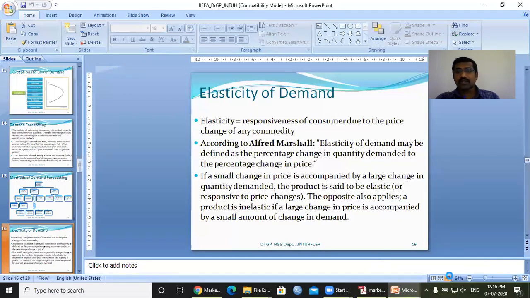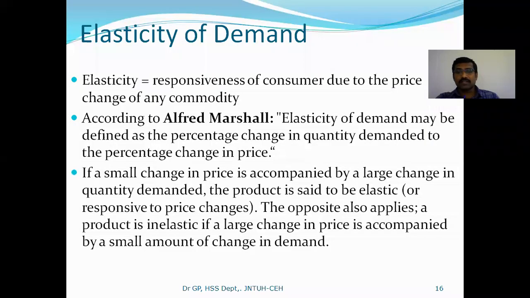So the responsiveness of the consumer to the price change of any commodity. Responsiveness of consumer demand is a better term.